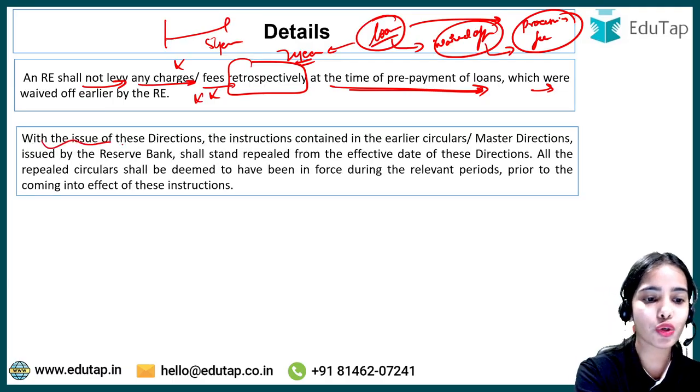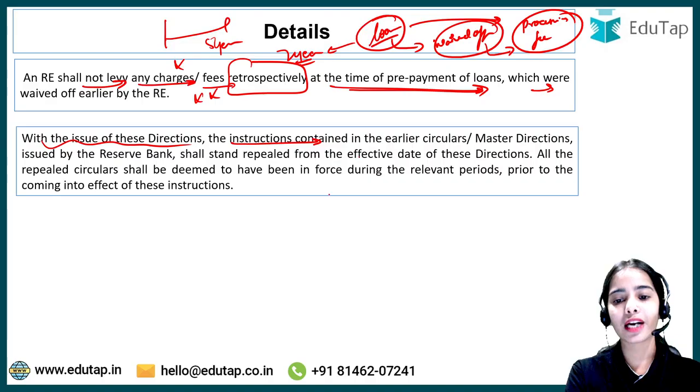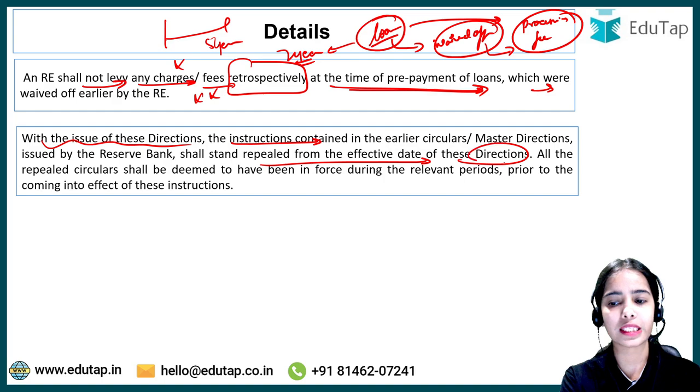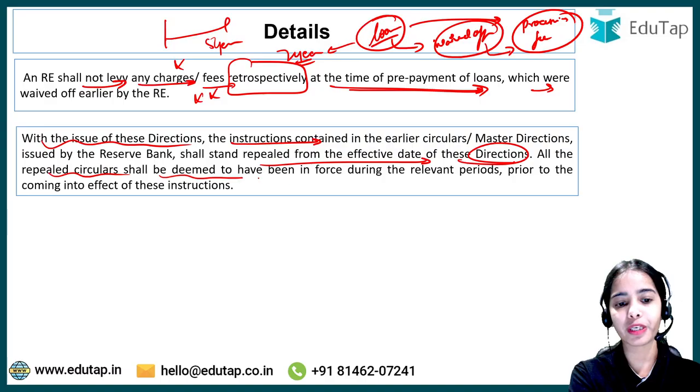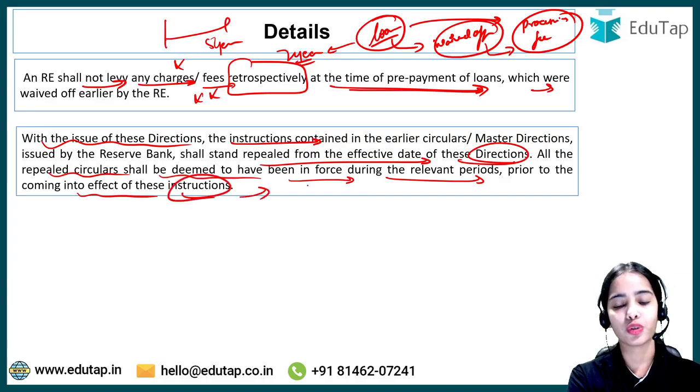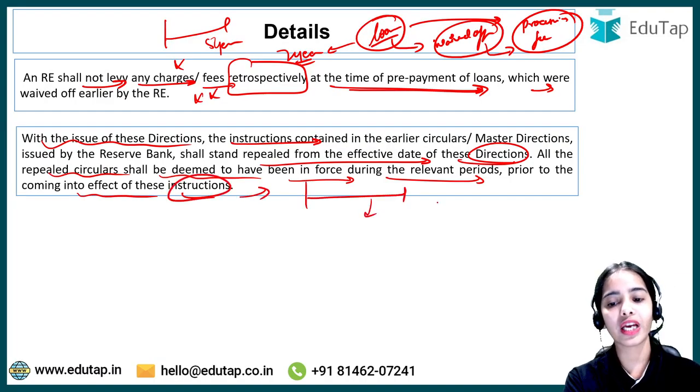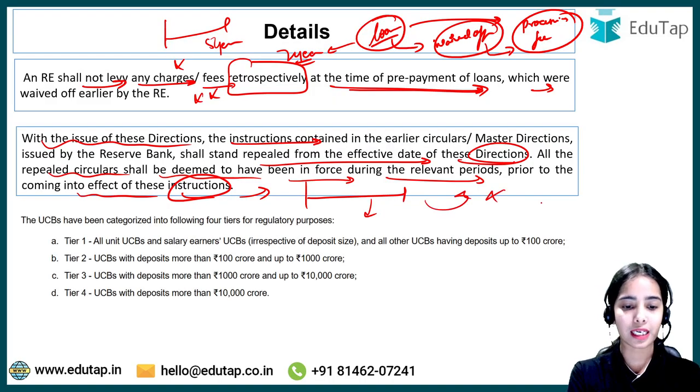With the issue of these directions, the instructions that were earlier issued have been repealed from the effective date of these directions, that is 1st January 2026. All the repealed circulars shall be deemed to have been in force during the relevant periods prior to the coming into effect of these current instructions. So when these instructions come into effect, the earlier instructions will be repealed. That is the basic idea.